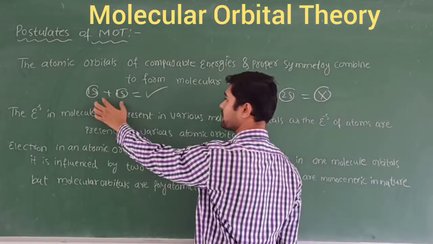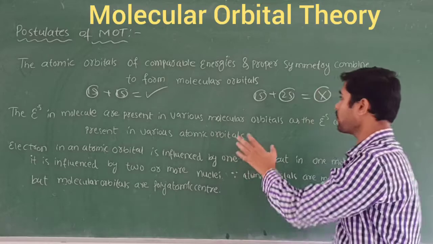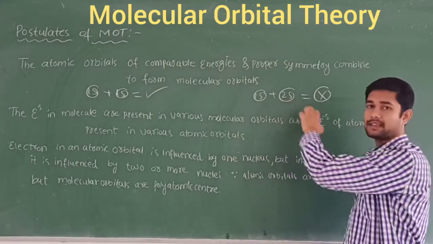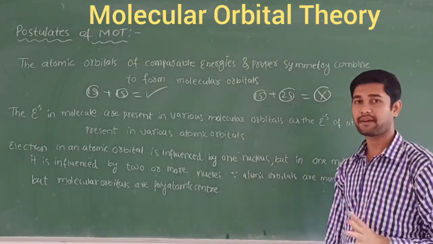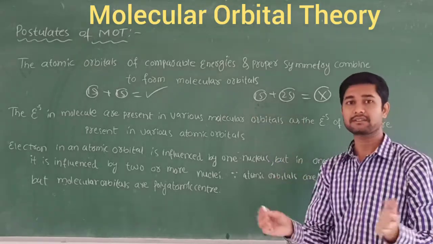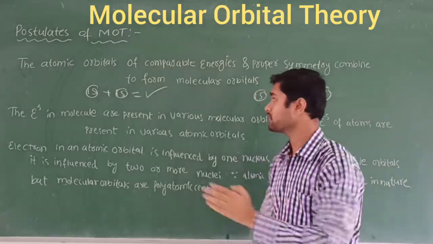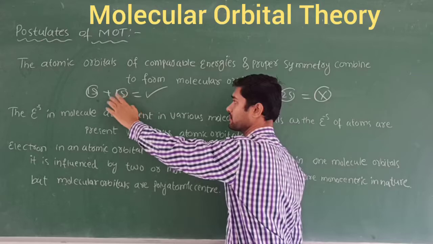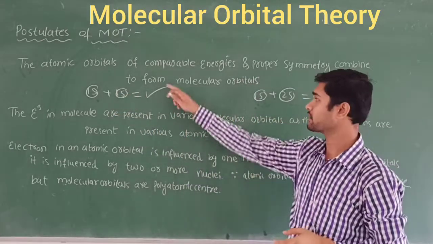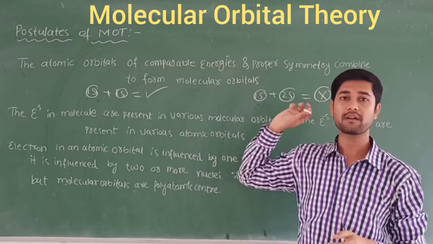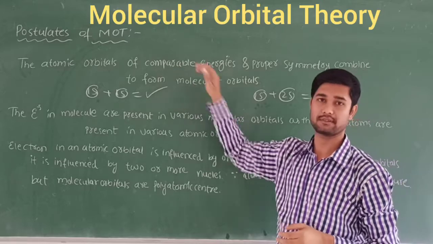So 1s and 1s have the same energies. What about 1s and 2s? 2s has the higher energy. So the lower energy and higher energy orbitals are not going to make a molecule. Only lower energy and lower energy atomic orbitals combine to form a molecular orbital. So this is the discussion of the first point.